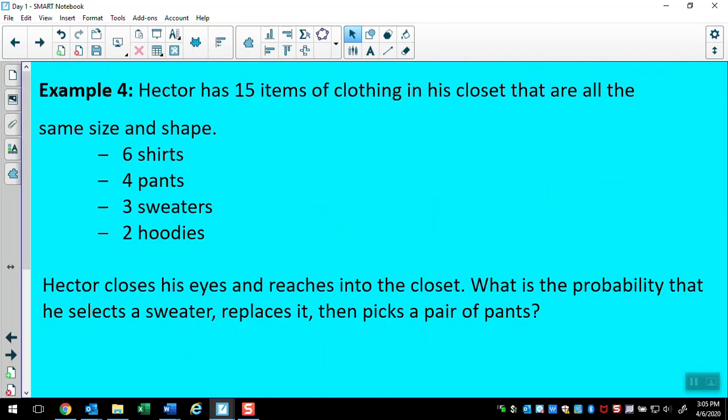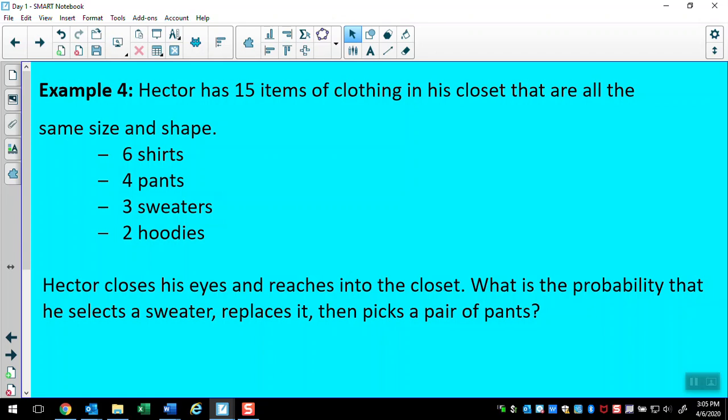In example 4, we're talking about Hector again. And again, he's got 15 items of clothing in his closet that are all the same size and shape. This time he has 6 shirts, 4 pairs of pants, 3 sweaters, and 2 hoodies. Hector closes his eyes and reaches into the closet. What is the probability that he selects a sweater, replaces it, then picks a pair of pants?